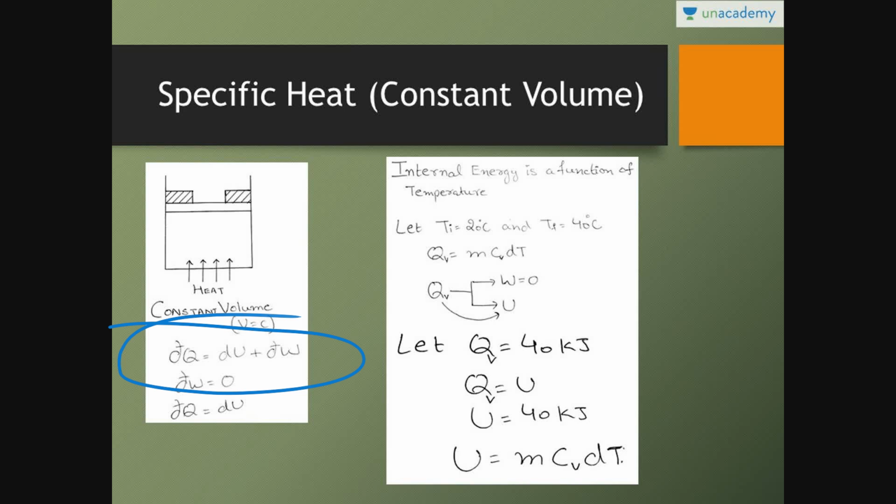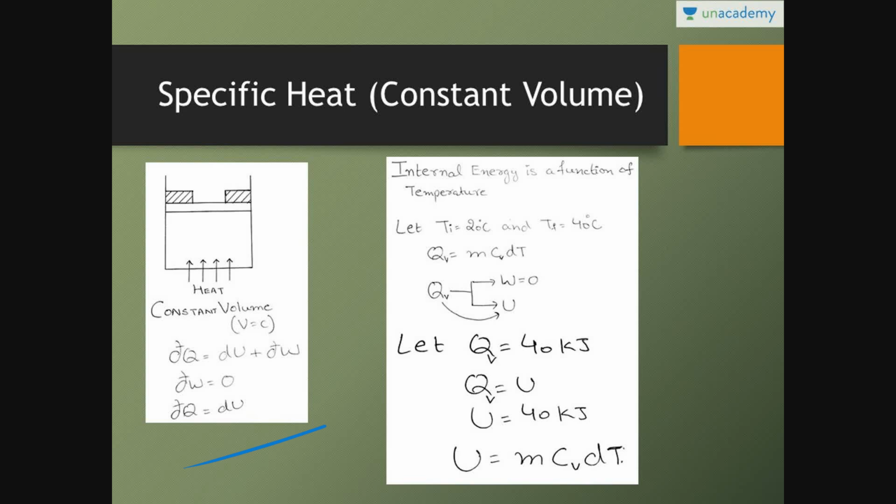This equation is the first law of thermodynamics: dq is equal to du plus dw. dw is equal to 0 for constant volume. So whatever the heat is supplied, it gets transformed to the internal energy. If you want to raise the temperature of any gas, any system, you have to increase the internal energy. For ideal gas, internal energy is a function of temperature. For any gaseous system, temperature will increase only if the internal energy increases.